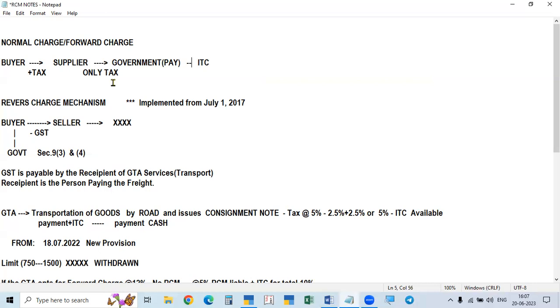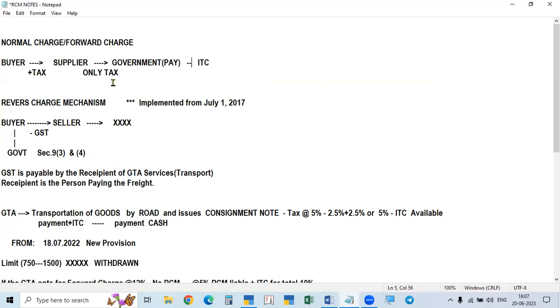Under section 9, subsections 3 and 4, some goods and services are listed in the section, and these are called specified goods and services. The recipient of the goods or services is the buyer. Getting service is also called buying the services, and giving service is also called sales. Sale of goods or services, purchase of goods or services.